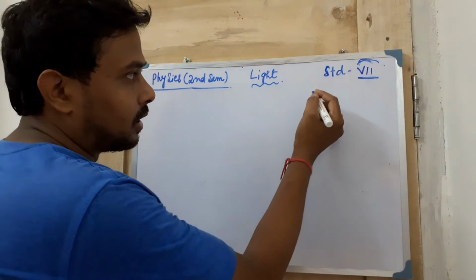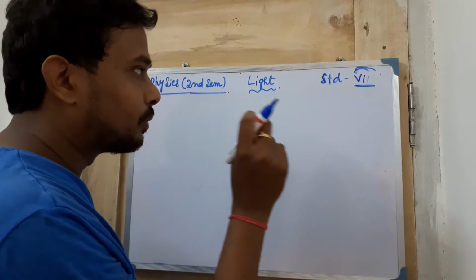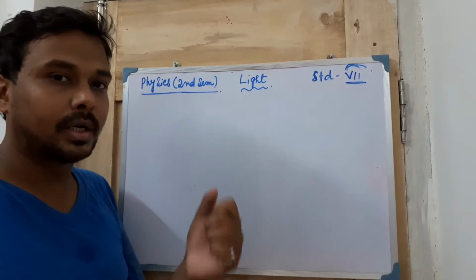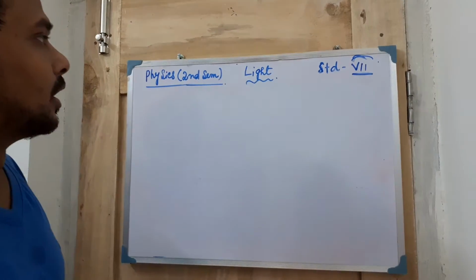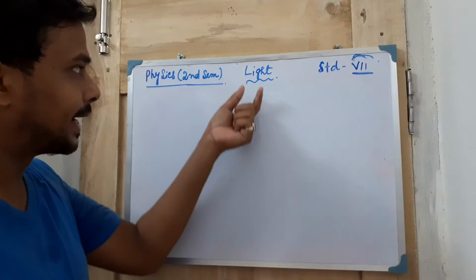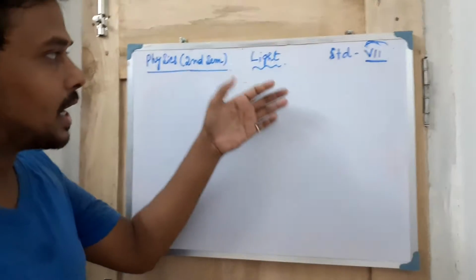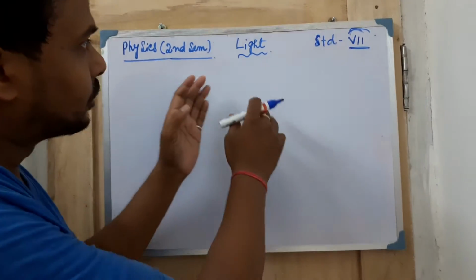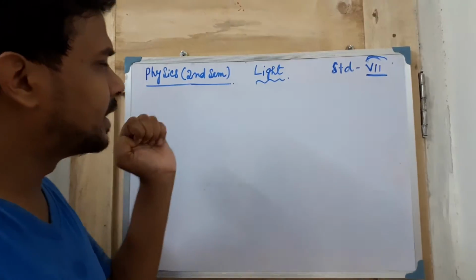First of all, the speed of light, which is very important. Light is a source of energy. We all know that light is one type of energy. There are so many conversions of light energy. Light can be changed to heat energy. Light can also be changed into electric energy. You can see all these things here.